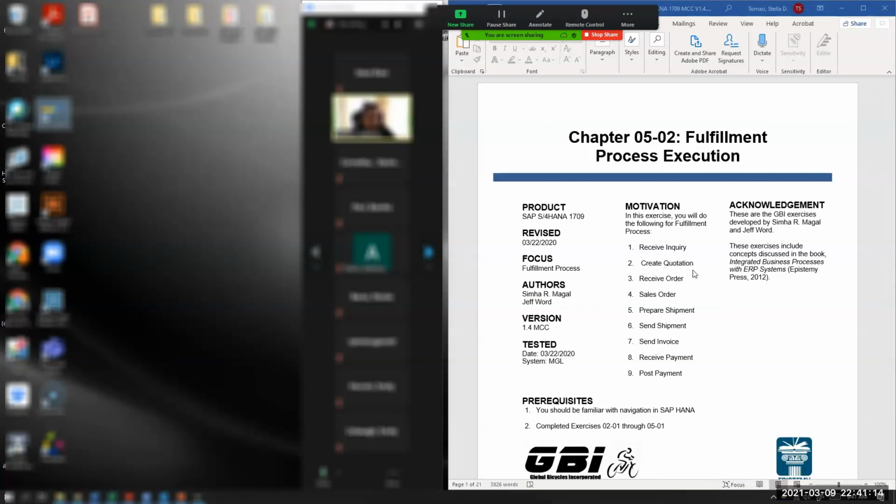So what that means is a quotation does not mean that the customer has said yes yet, right? There's a difference between receive inquiry and receive an order, meaning they're definitely getting it. We then will create a sales order. We are then going to get into the warehouse, and we're going to start picking it, packing it, and sending it for shipment. Our accounting department will then send an invoice, receive payment, and post payment.